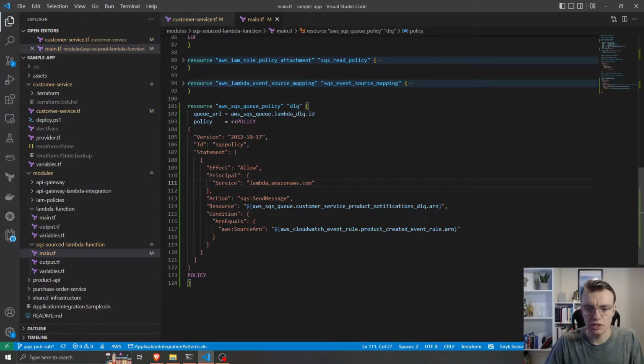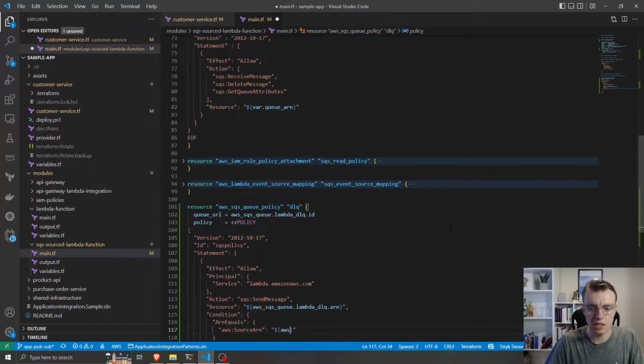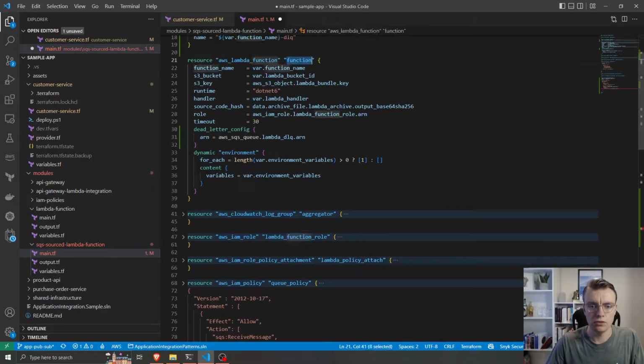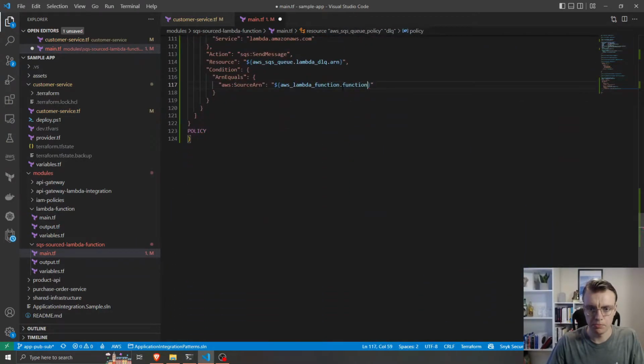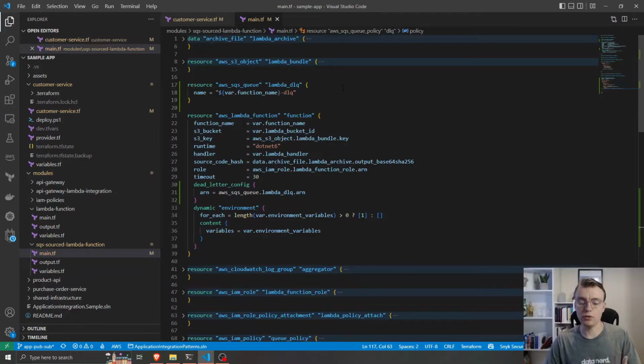The resource again is our Lambda dead letter queue, and then the source this time will be our Lambda function, which is aws_lambda_function.function.arn.